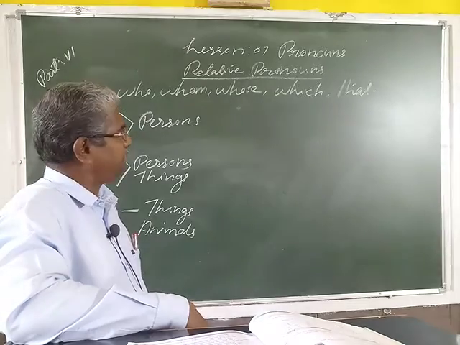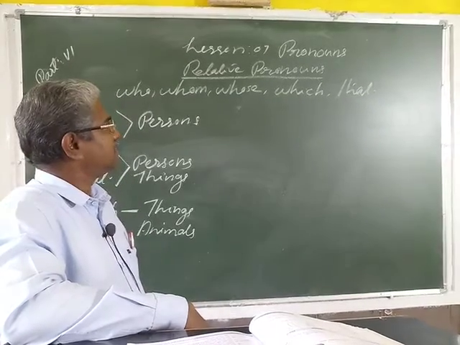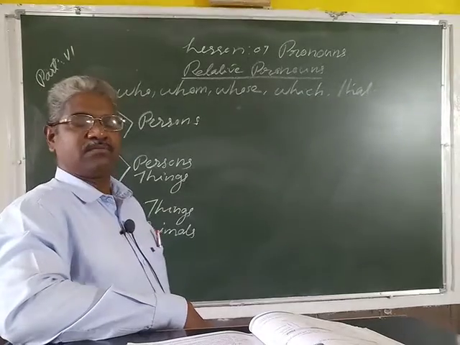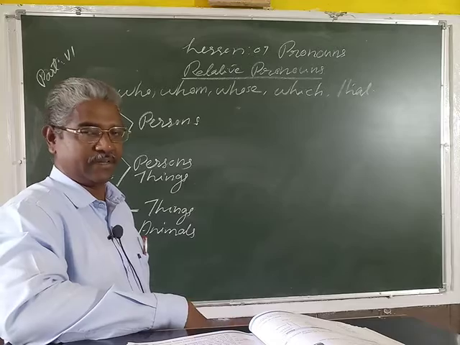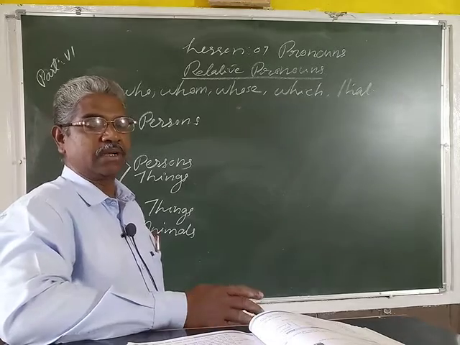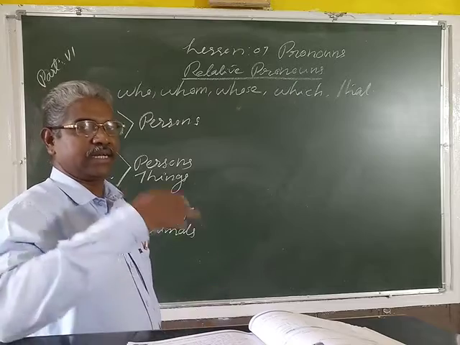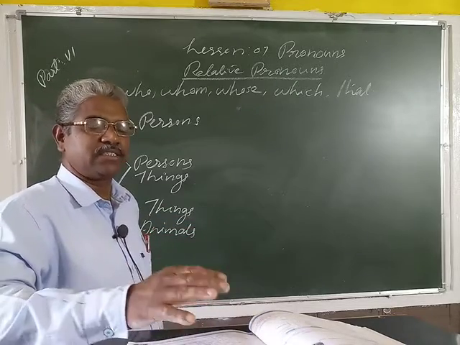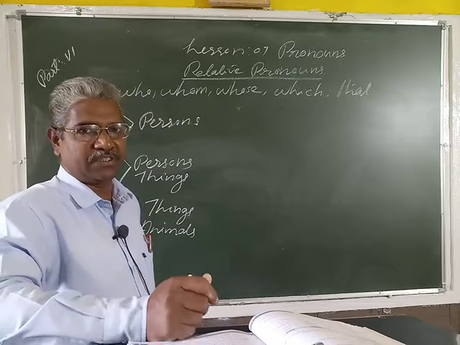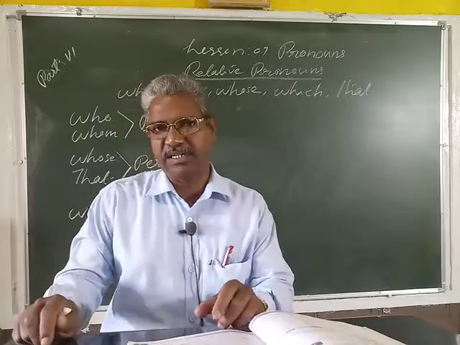Then what can we understand by relative pronoun? The word also shows some meaning about this pronoun. Relative means relation. It relates or connects the two parts of the sentence. It connects the phrase or clause in a sentence, the first part and the second part of the sentence.